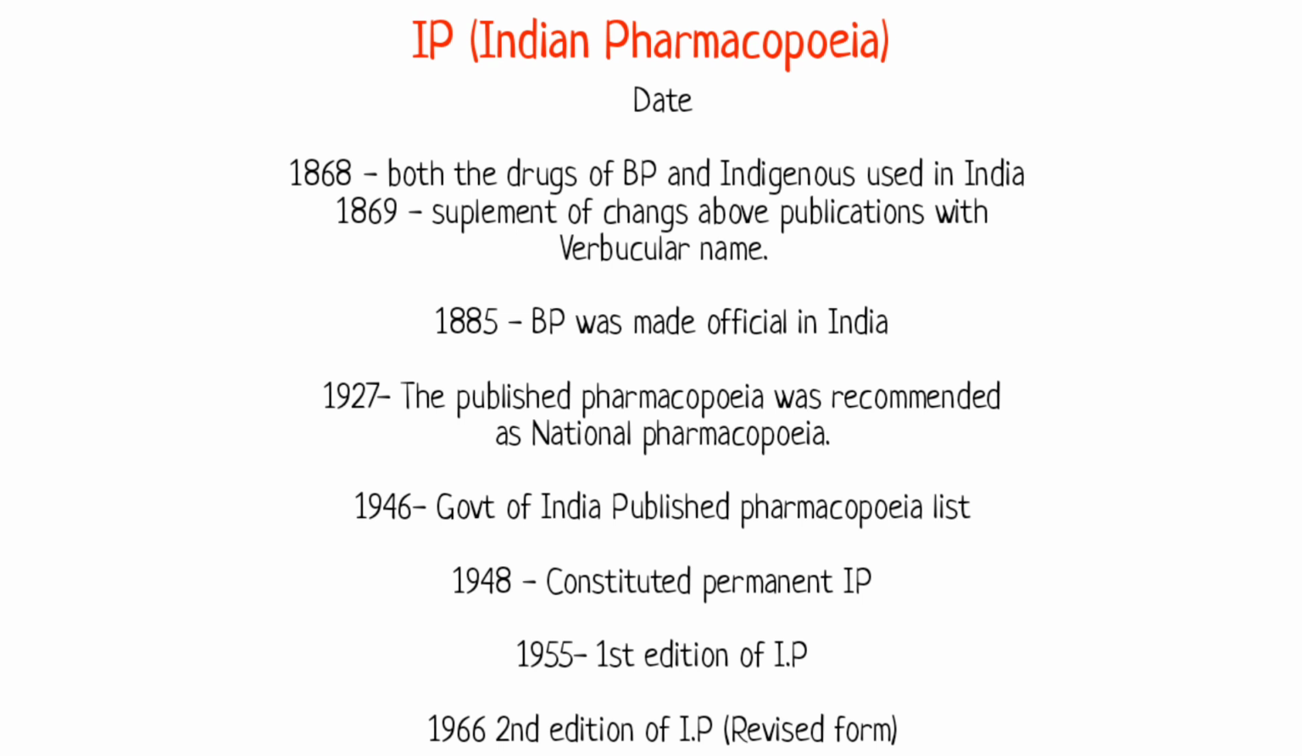In 1885, BP was made official in India. In 1927, the published Pharmacopeia was recommended as National Pharmacopeia. In 1946, the Government of India published the Pharmacopeia list. In 1948, a permanent IP committee was constituted. In 1955, the first edition of the Indian Pharmacopeia was published. In 1966, the second edition of the Indian Pharmacopeia was published in revised form.